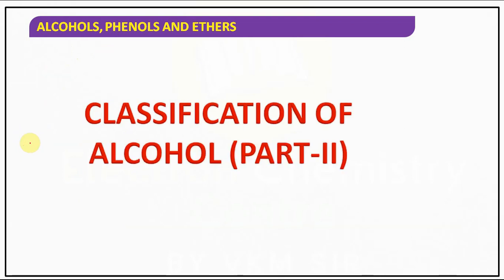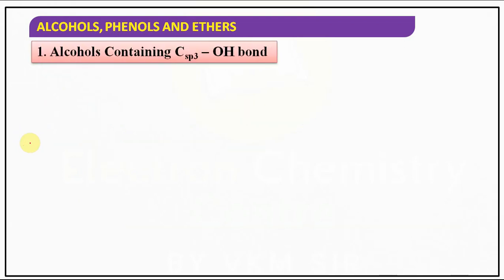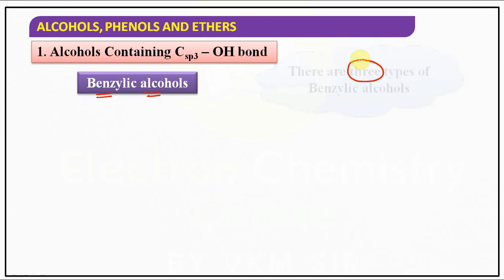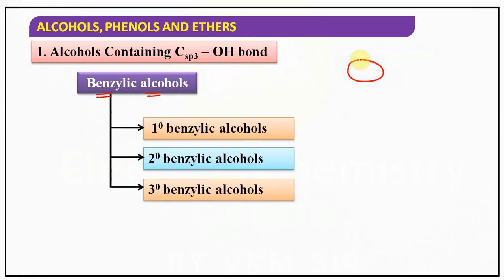Now we will continue the classification. So far we have discussed alcohols containing the Csp3-OH bond, alkyl alcohols, and allylic alcohols also we have discussed. Now we will be talking about benzylic alcohol, same like allylic. There are how many types of benzylic alcohols? 3 types of benzylic alcohols. Understood? What are those? Primary benzylic, secondary benzylic, 3 degree or tertiary benzylic alcohol.